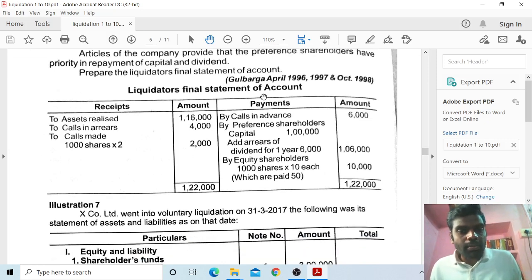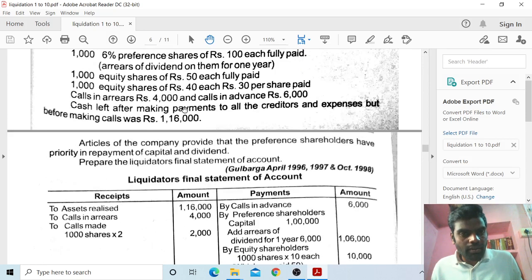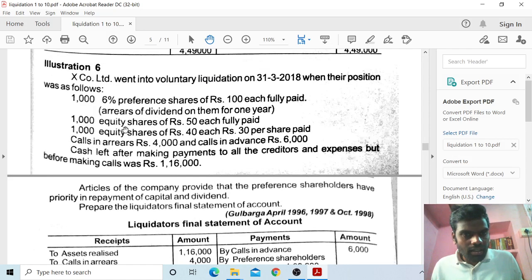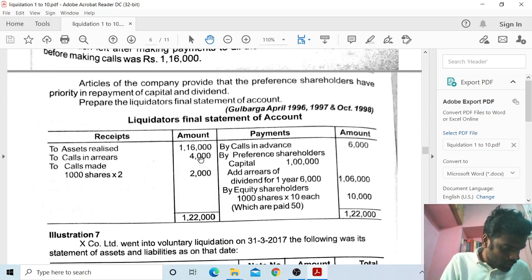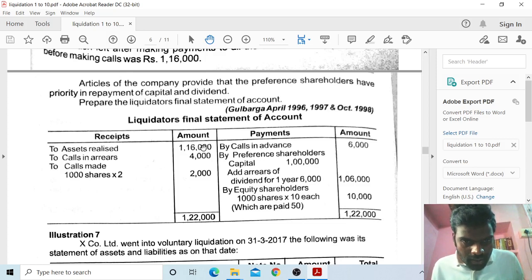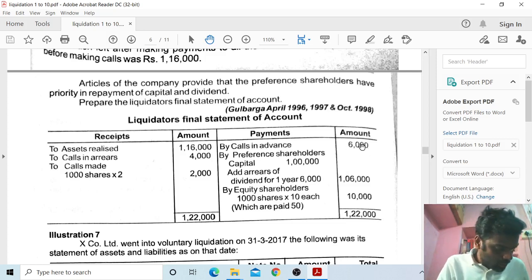So here, liquidator's final statement of account, receipts amount, payment amount. Assets realized 1,16,000. Next, calls in arrears, you have to take 4,000. Next, calls in advance. These two added make 1,20,000. You have to pay calls in advance first, so 1,20,000 minus 6,000. Remember 6,000 rupees.